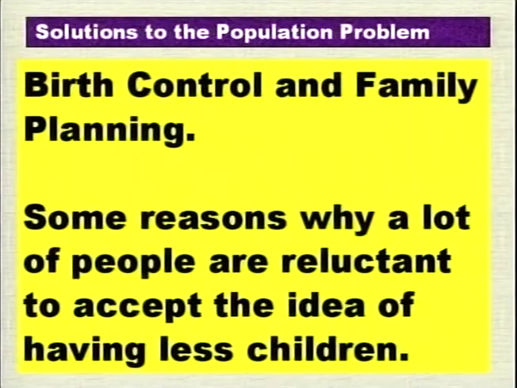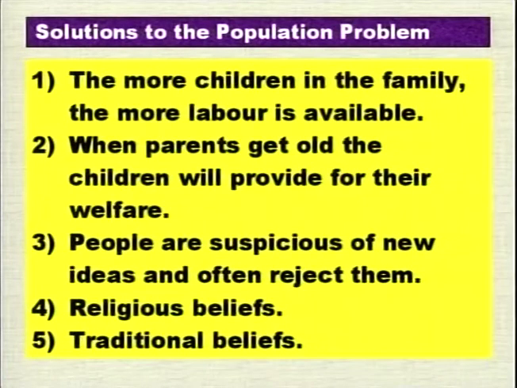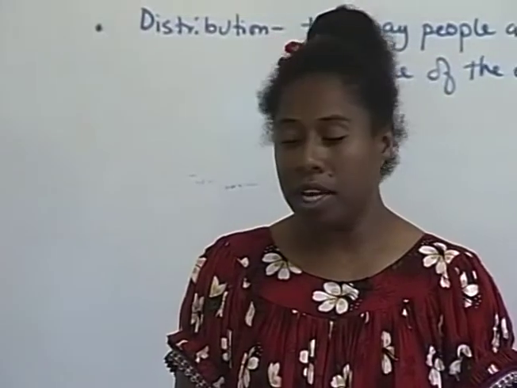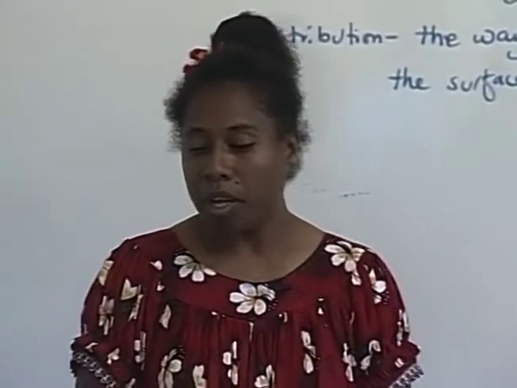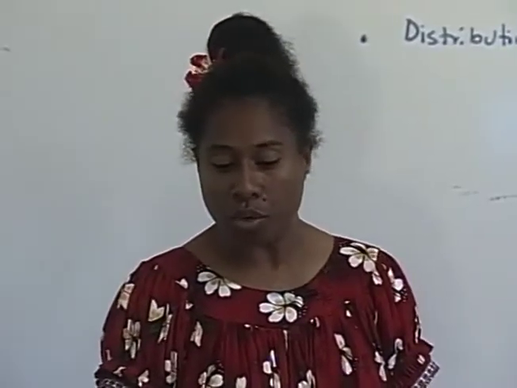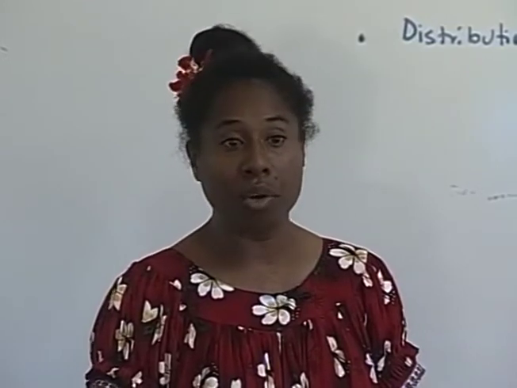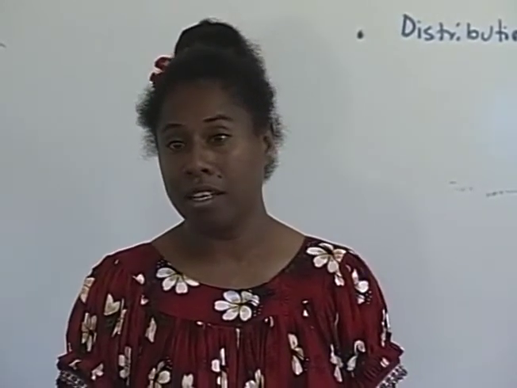Some reasons why a lot of people, especially in developing countries, mainly in the rural areas, are reluctant to accept the idea of having fewer children are: number one, the more children in the family, the more labor is available. If you are in a developing country like Papua New Guinea and Indonesia, people live in rural areas, and the more children they have, the more it helps with the labor they require for the completion of tasks in their families.